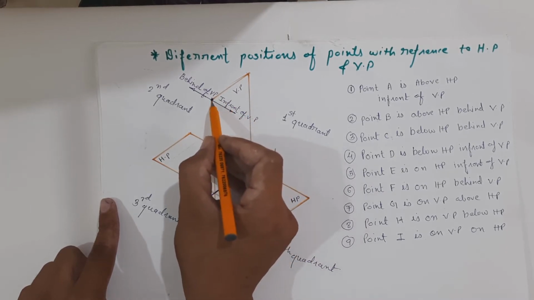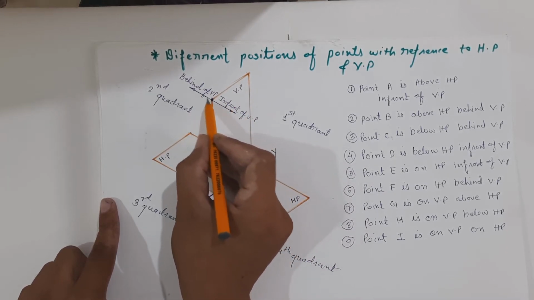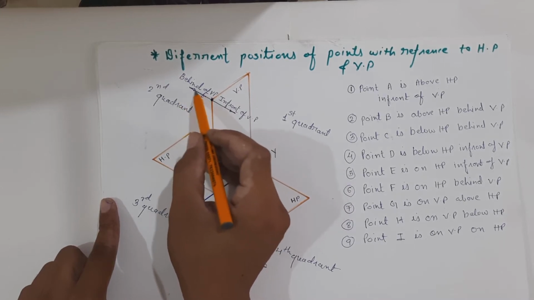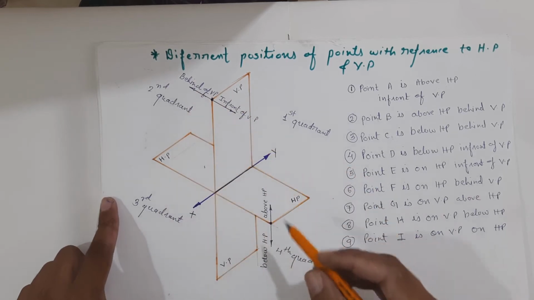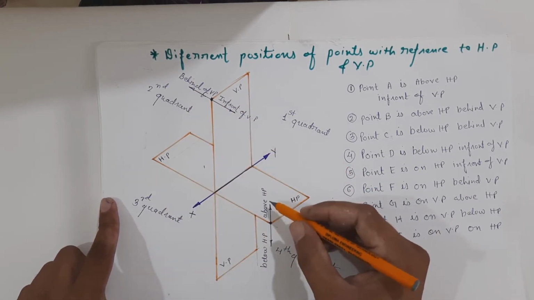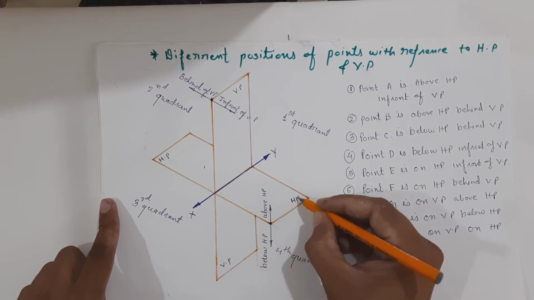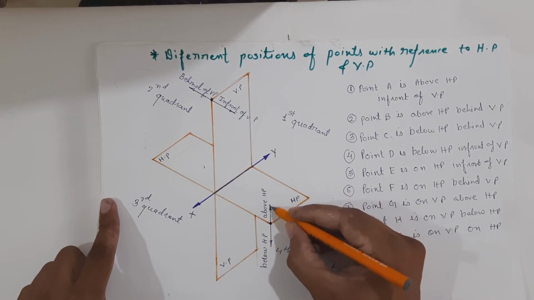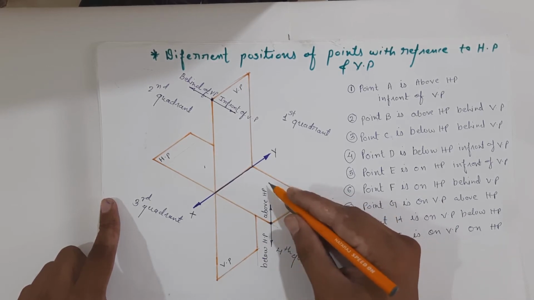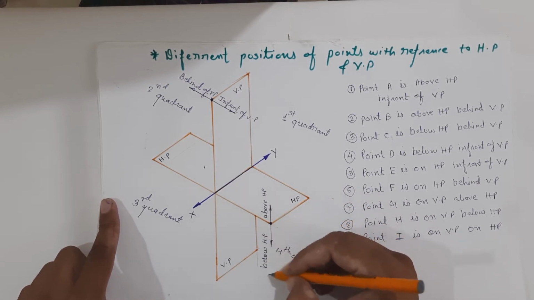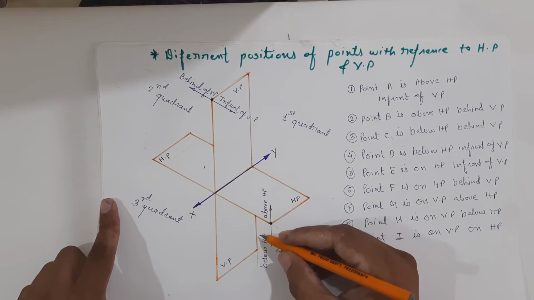And if we move in this direction with reference to VP, that means this direction is considered as behind of VP. Same with reference to HP. If we move like this with reference to horizontal plane, then this direction is considered as above the horizontal plane, and this direction is considered as below the horizontal plane.